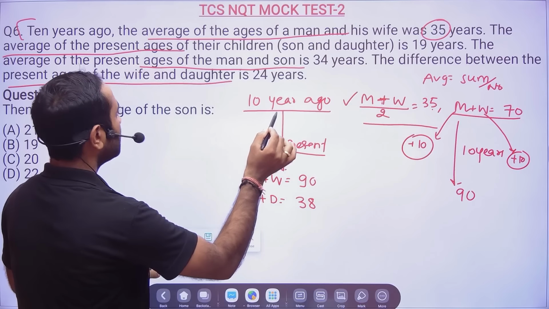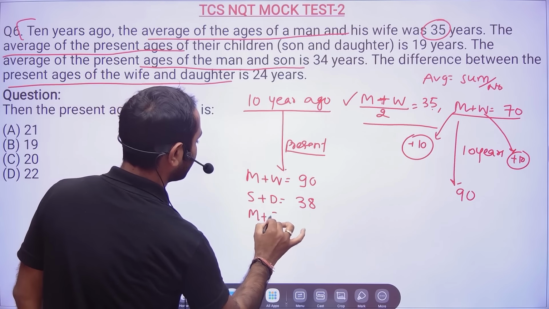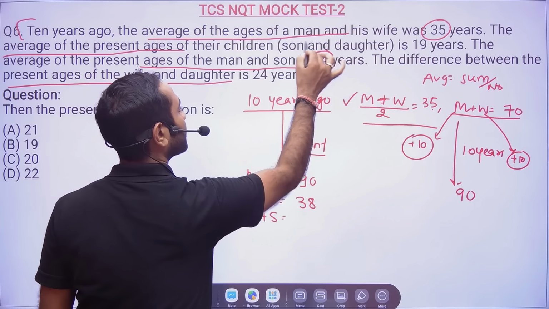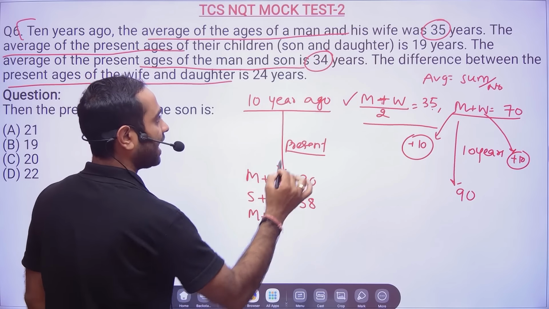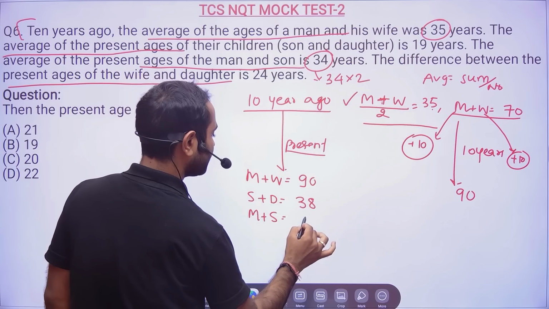Okay, fine. Then the average of the present age of man and son is 34. Okay, then what is the total age? Sir, again 34 into 2, which is 68.